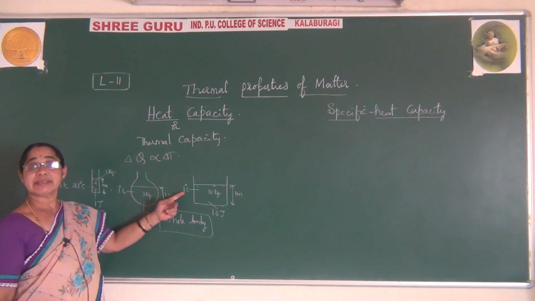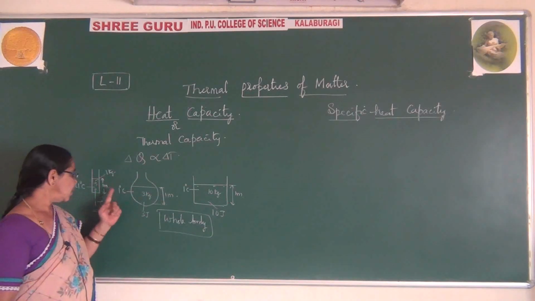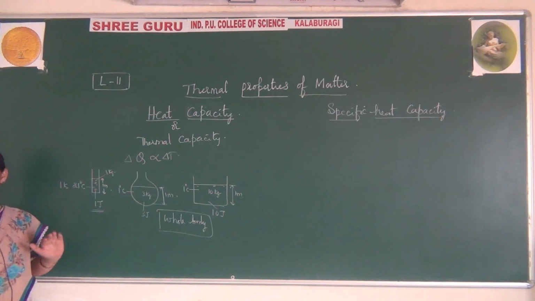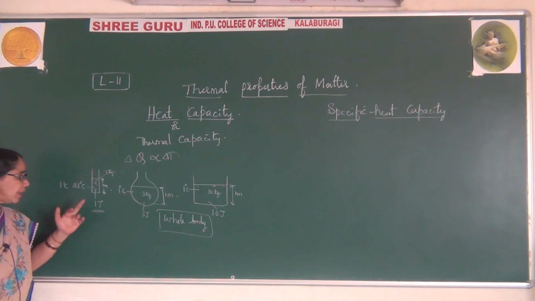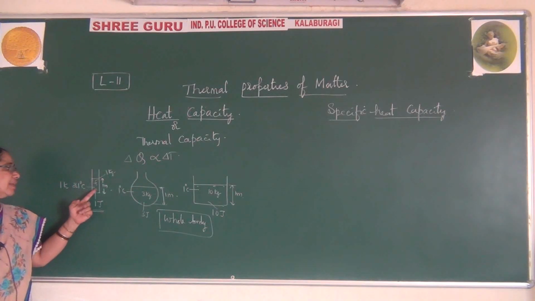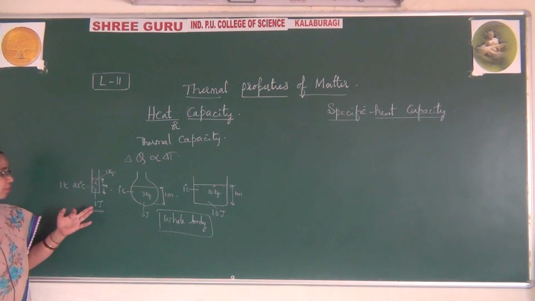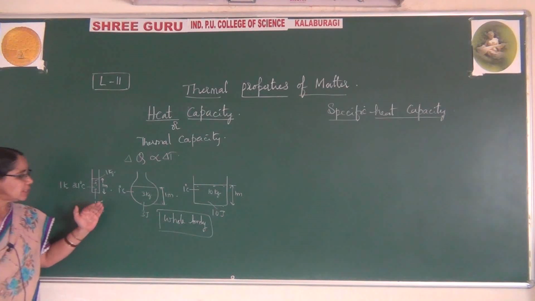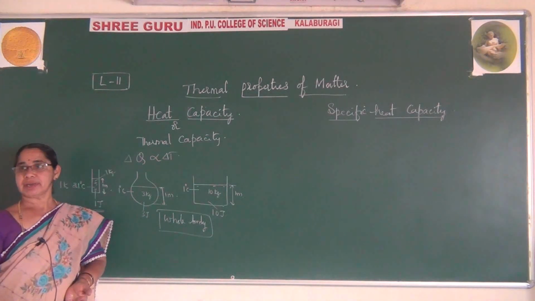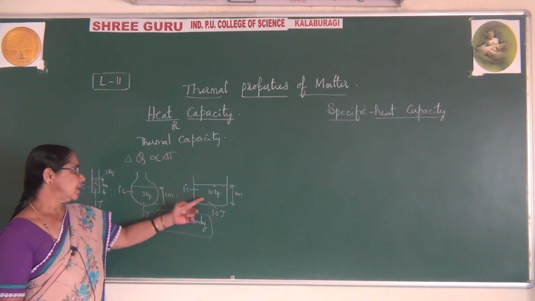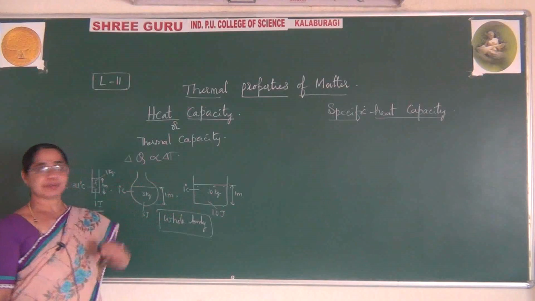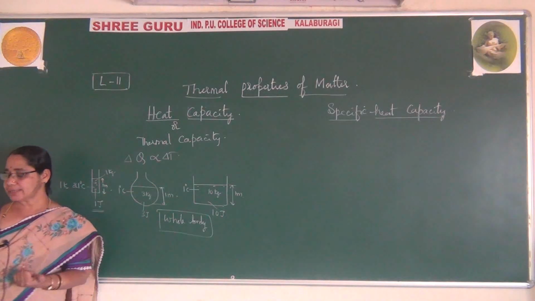And the temperature rise is 1 degree centigrade. Here also it requires 1 degree centigrade. Here also 1 degree centigrade. We are raising the temperature. So you are supplying 1 joule of heat to it, because only 1 kg of the substance is there. Suppose if it is 3 kg, you are supplying 3 joules of heat to it. Right? Here 10 joules of heat is applied to it, because 10 kg of substance is there.